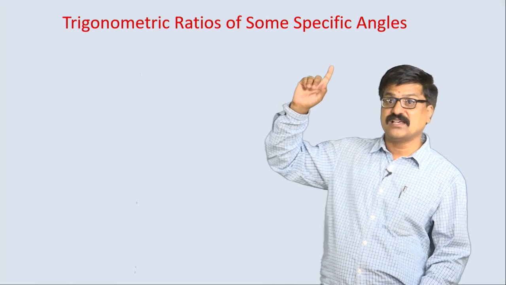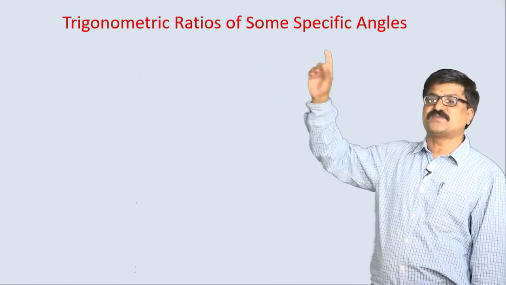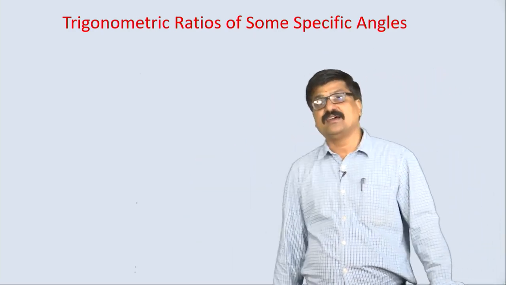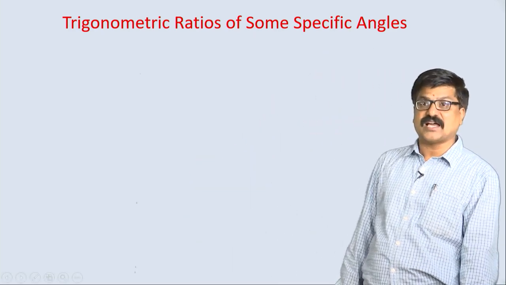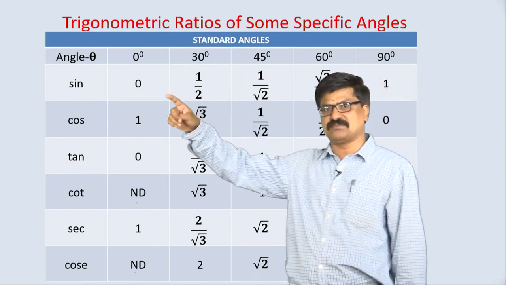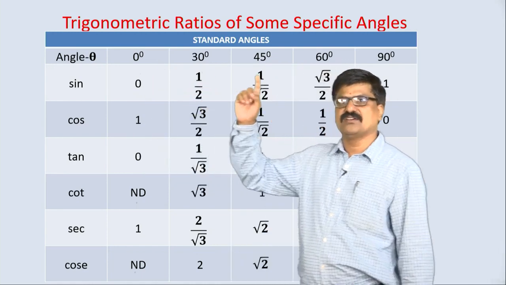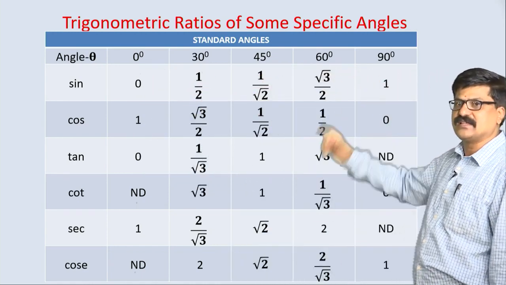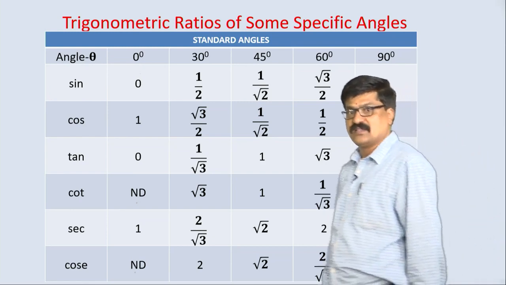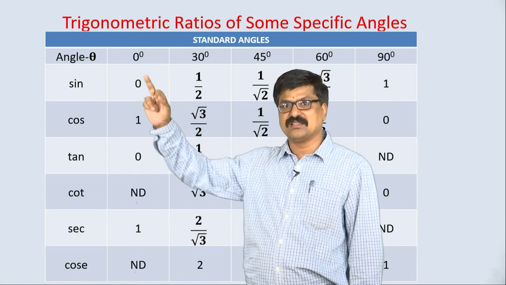So, what are the trigonometric ratios of specific angles? Let us take a table here, directly I am just going to take this table, that is a standard angle table or specific angle table. I think I have told 0, 30, 45, 60, 90 are standard angles. With respect to sin 0 degree, the value is 0.